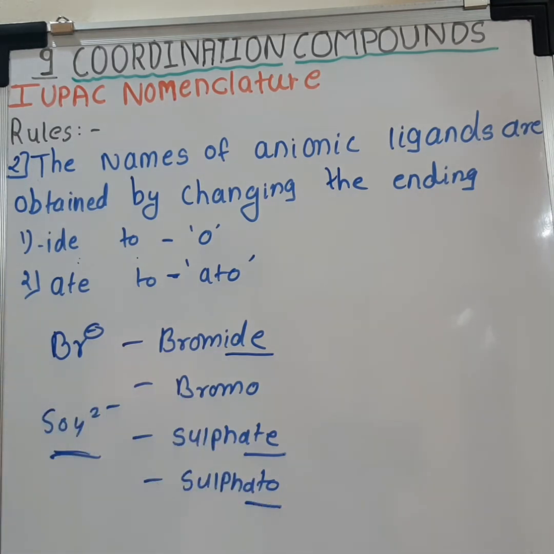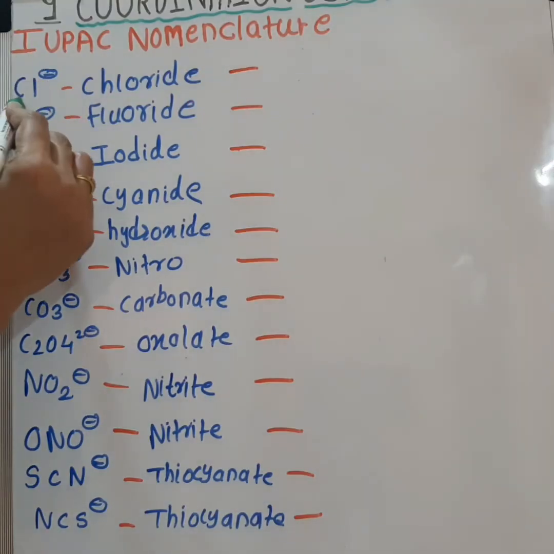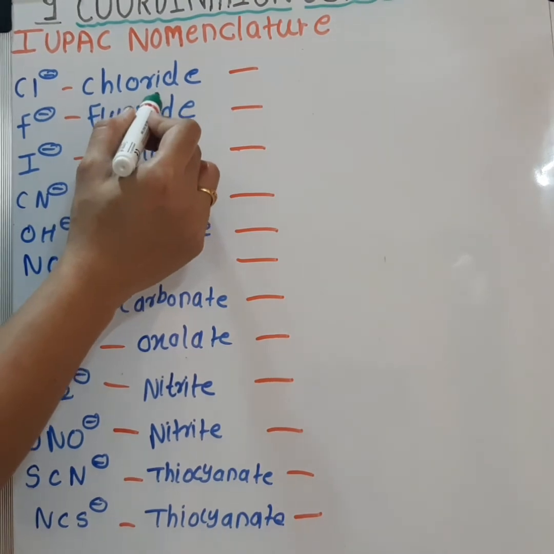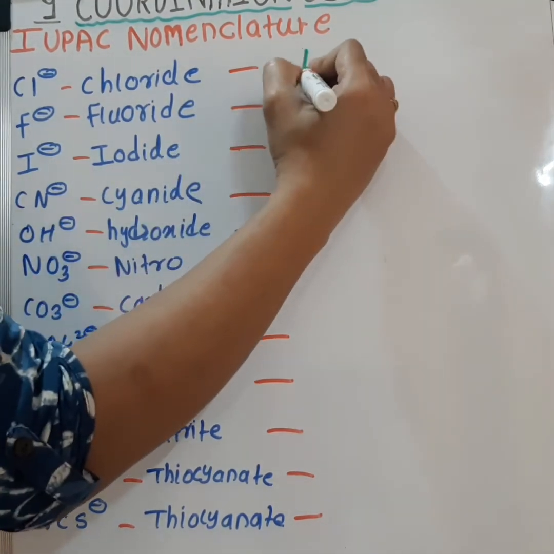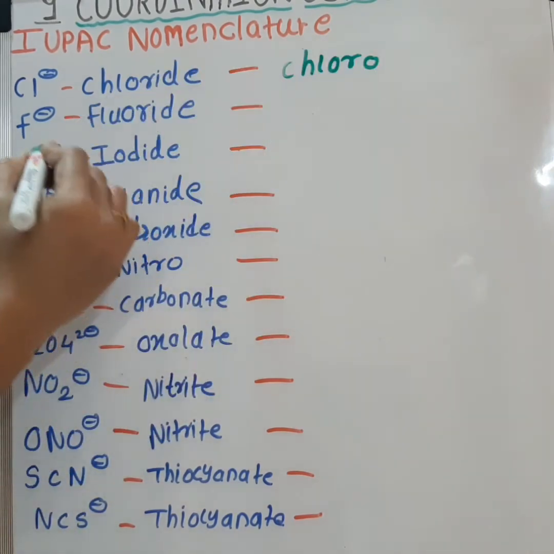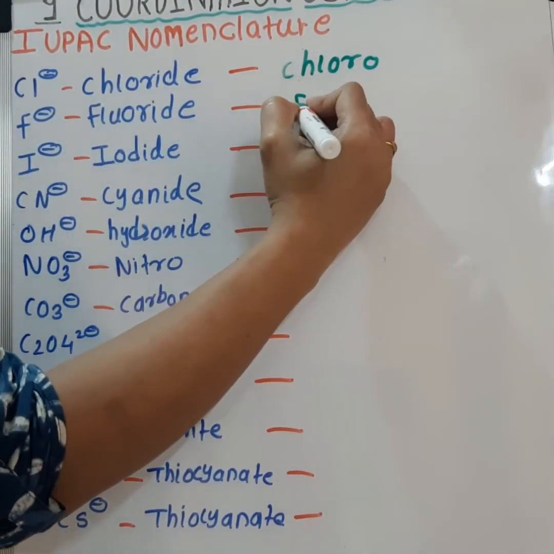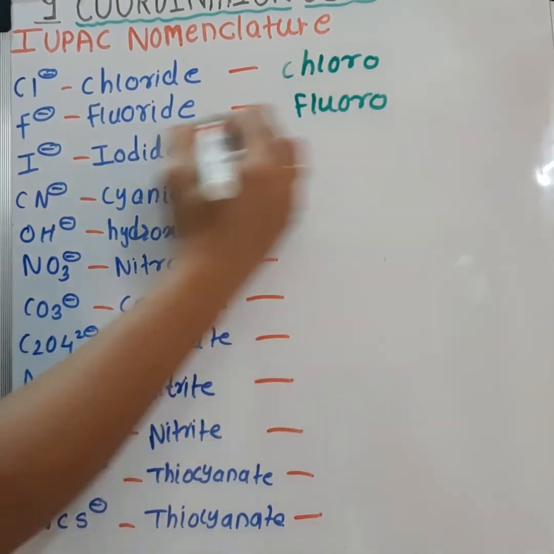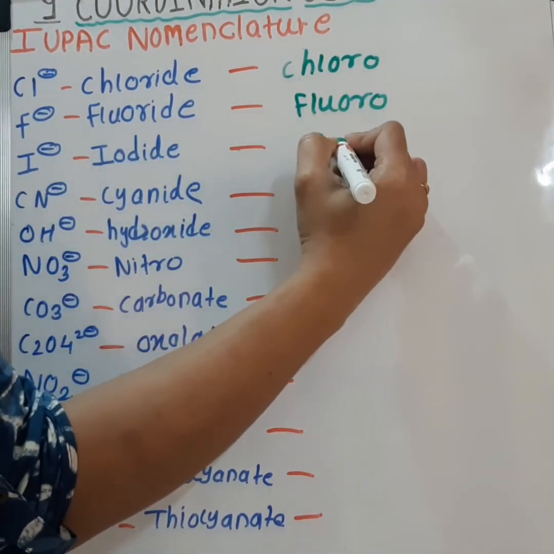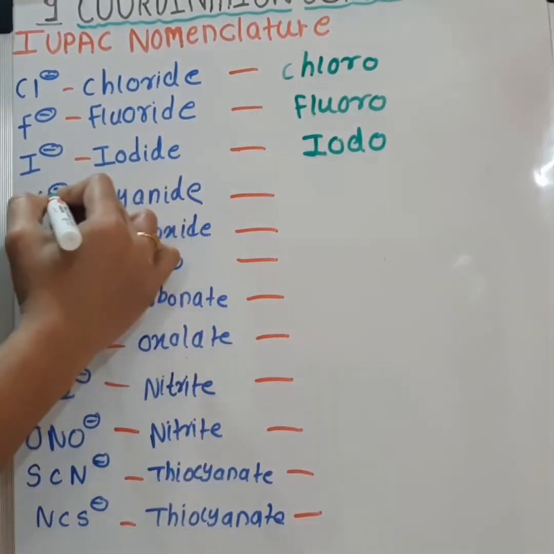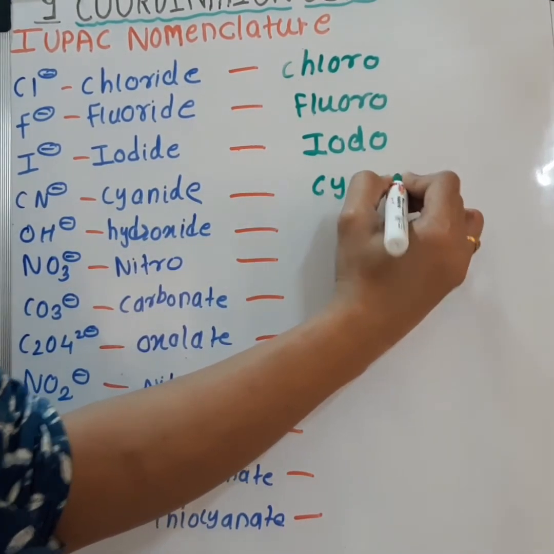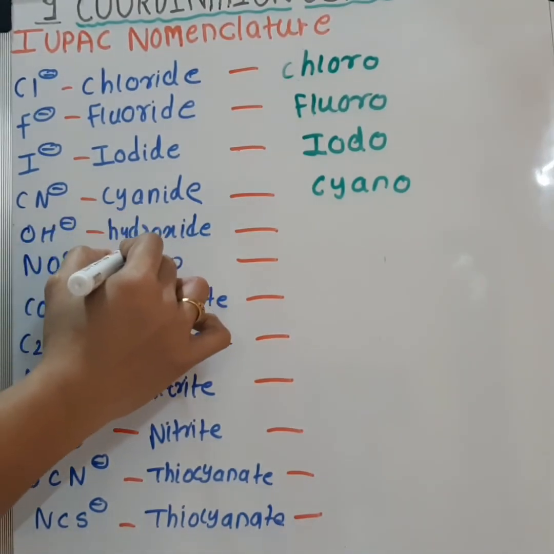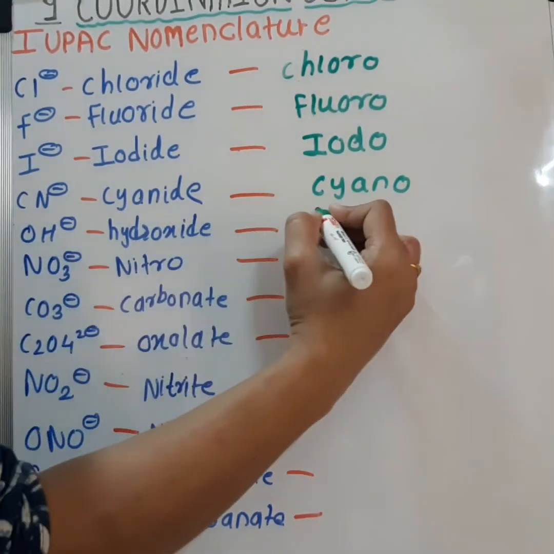There are a few more examples. Let us see. Cl minus is called chloride. The IUPAC name of this ligand will be chloro. Fluoride will be named as fluoro. Iodide will be named as iodo. Cyanide will be named as cyano. Hydroxide is named as hydroxo.